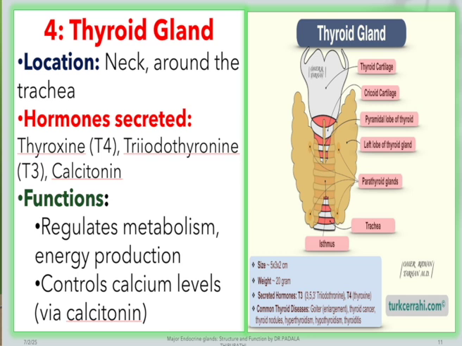The thyroxine hormone, that is T4, and also triiodothyronine, that is T3, and calcitonin, these are the three hormones released by the thyroid gland. It is a very important gland located at our neck, around the trachea.